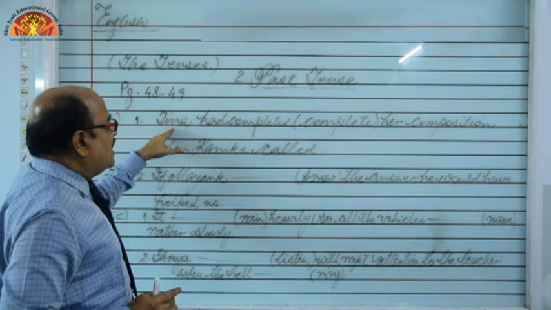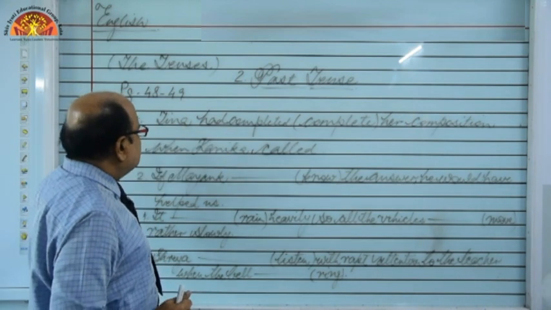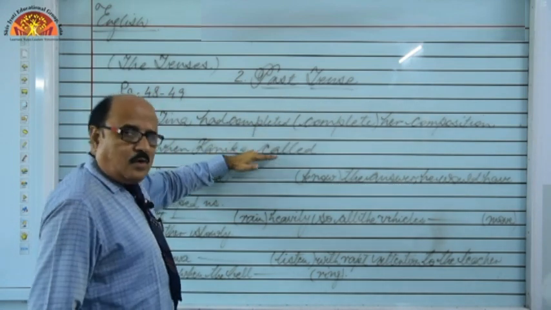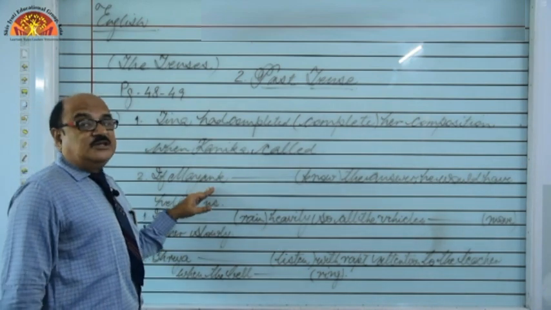So here Tina had completed her composition when Kanika called, or we can say Tina was completing her composition when Kanika called. Got it?